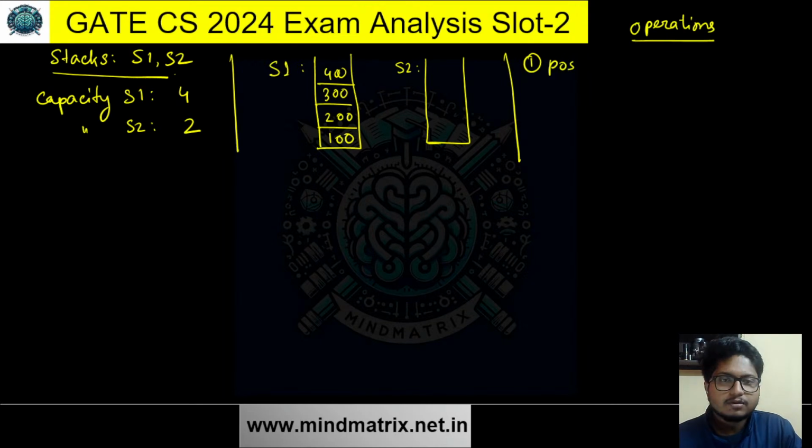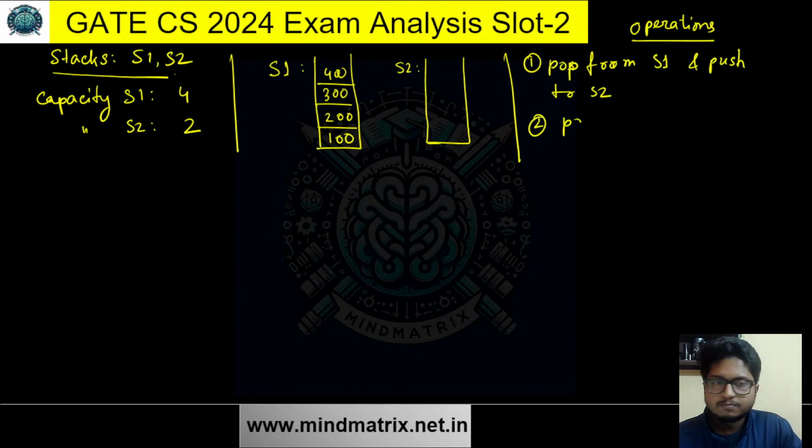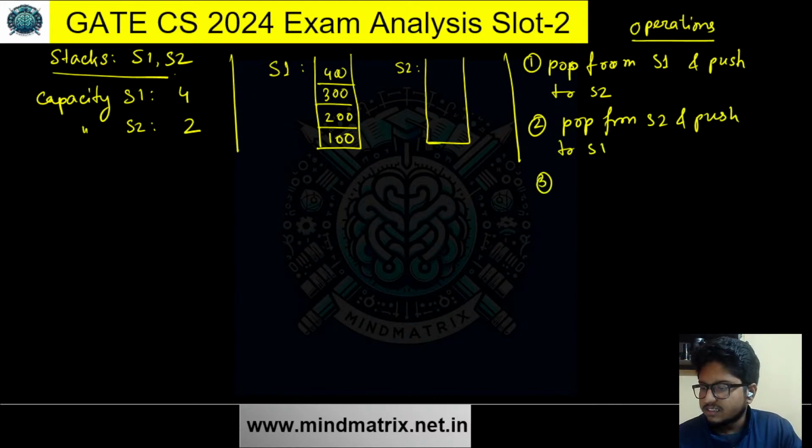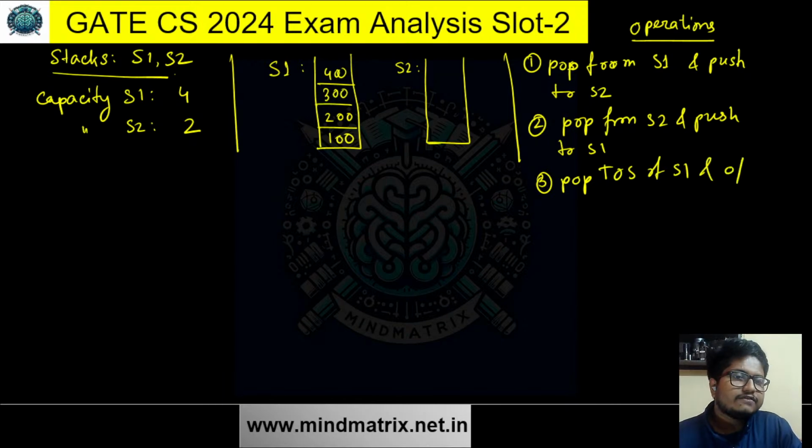Operation one is pop from S1 and push to S2. Operation 2 is pop from S2 and push to S1. And operation 3 is pop the top of stack of S1 and give it as output.